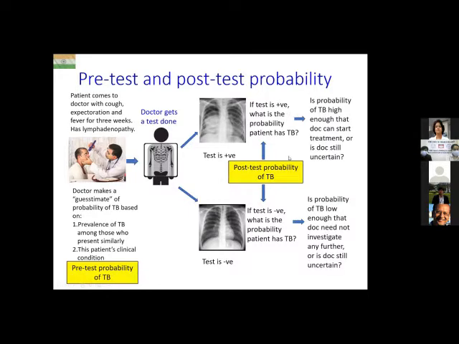Having ascertained the post-test probability, the next question to be asked is: is the probability of tuberculosis high enough that the doctor can start treatment based on this probability, or is the doctor still uncertain based on the post-test probability of a positive test? Or on the other hand, is the probability of tuberculosis low enough that the doctor need not investigate any further, or is the doctor still uncertain? So at the end of a positive test and a negative test, the question that you're really asking is: is the probability high enough that I can start treatment? Or on the other hand, is the probability so low that I don't even need to investigate any further? Or am I still uncertain?